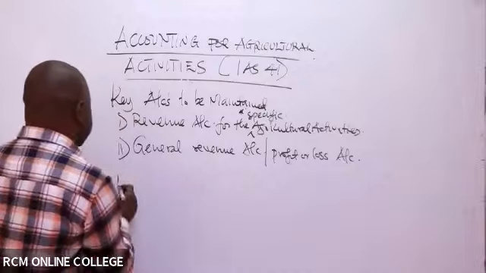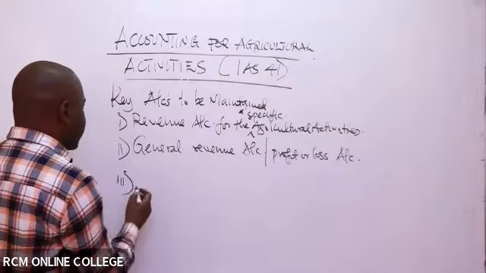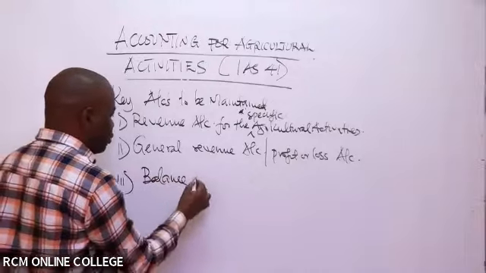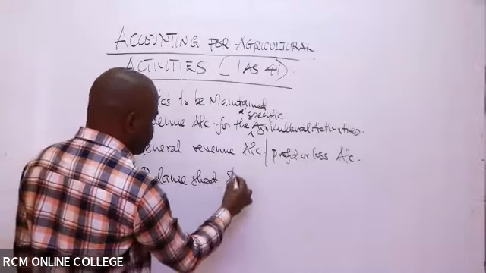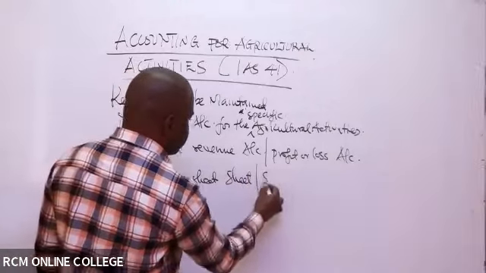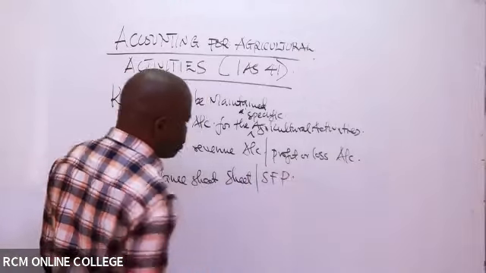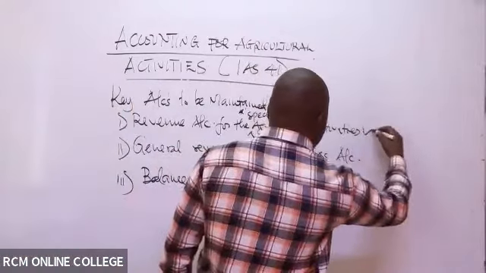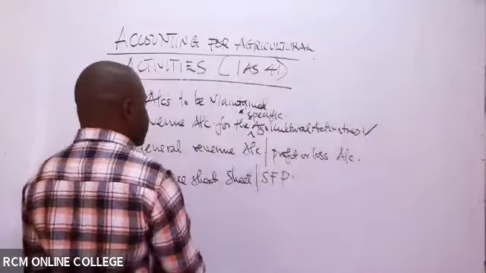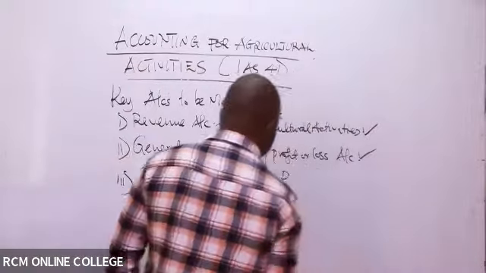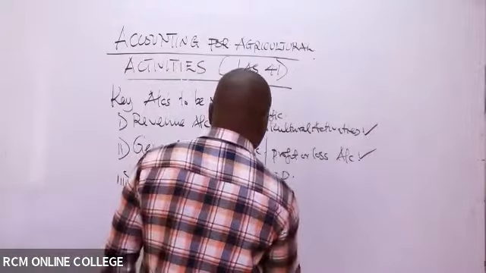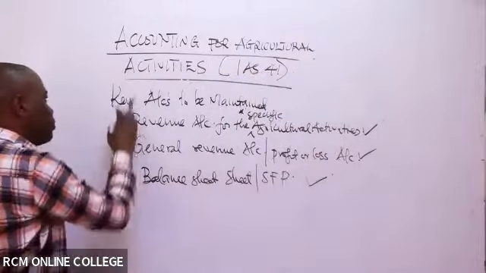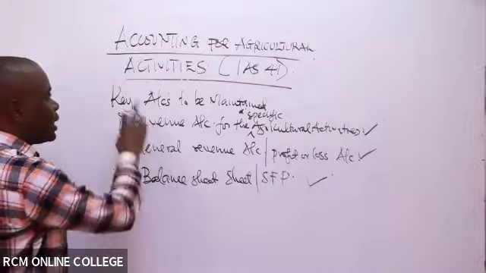Then, of course, you'll end up having to balance your things. You'll come up with the balance sheet, or the statement of financial position. So these are the key accounts to be maintained here: the revenue realized from each and every activity, then the general revenue account, then eventually you can come up with a balance sheet or a statement of financial position. With this, you would have already been able to account for your agricultural activities.